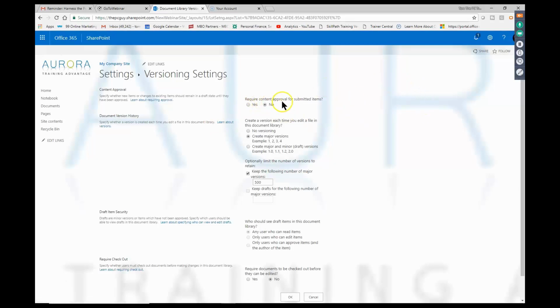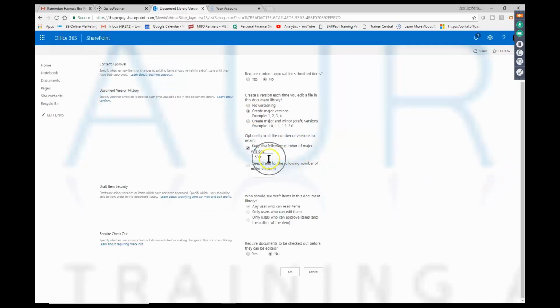Now it says require content approval. So that means the admin would have to approve all the documents. So, you know, if you need to go down to that detail, you can do that, but usually I'll say no there. Now I want to turn on the versioning. So I'll do the major versions, which is like version 1, version 2, 3. Now, if you wanted minor revisions, then you could say 1.1 and 1.2, and that would be this choice over here. But I'll try the major versions for this one. Now it says, how many versions do you want to go back? 500 is a lot. Maybe I just want to keep like 20. You know, that would be plenty.